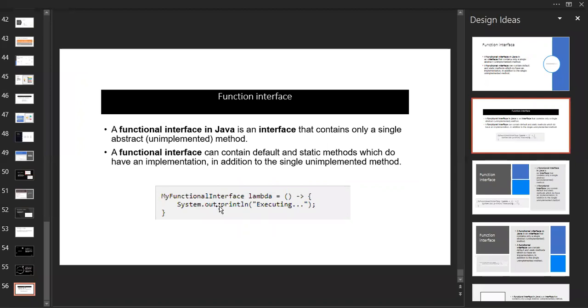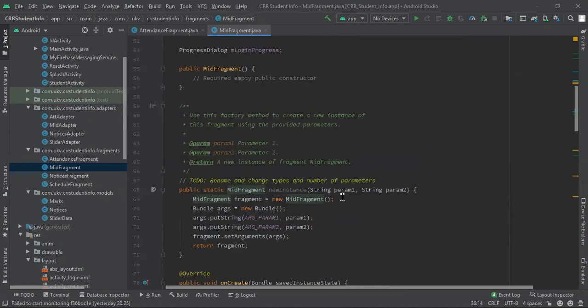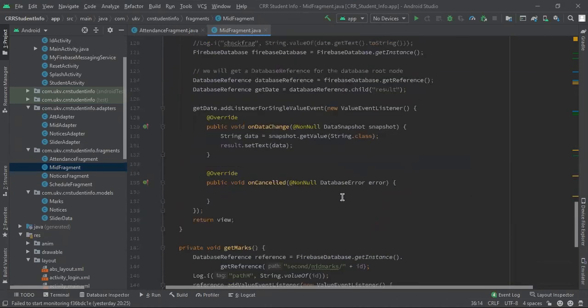So here we have my functional interface and there is a lambda. This is how they will do it, because every time, okay, let me tell you one thing. Suppose I'm going to work on my application. Let me show you so that you will get a clear idea. What is the use of this lambda? Let me share my screen, one more screen, not this one. So many windows. Yeah. You will get a general idea of what they are doing. Let me show you that.